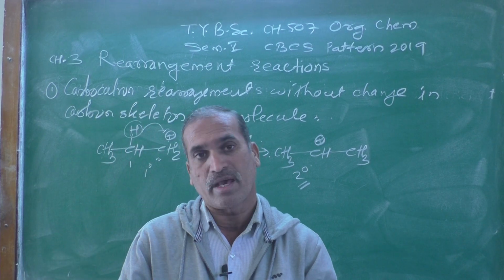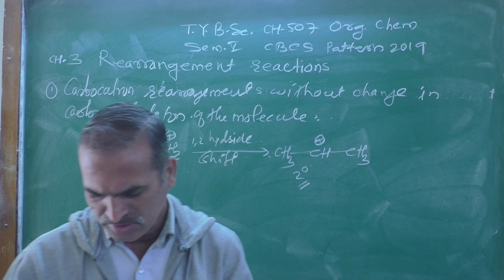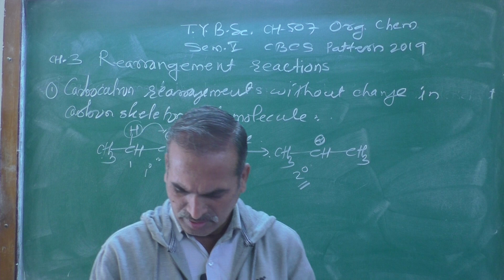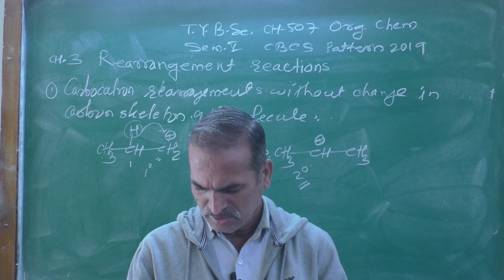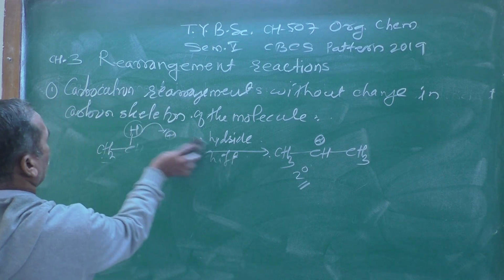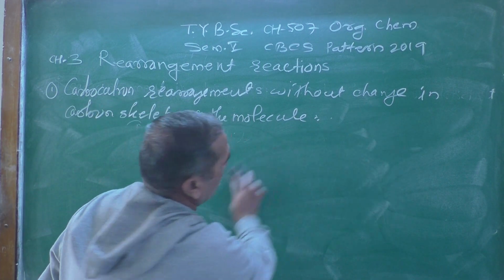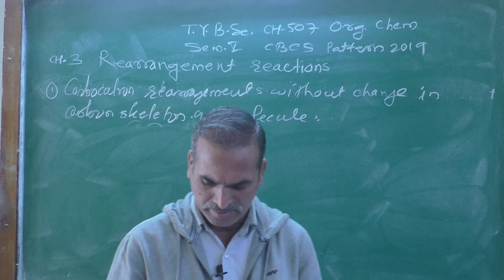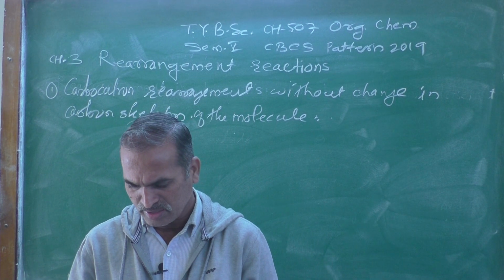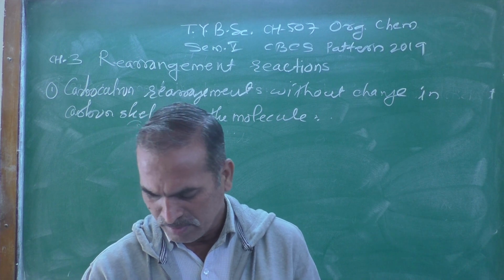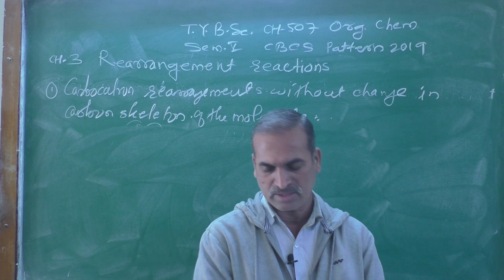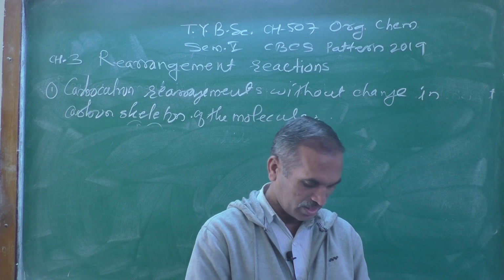In the allylic rearrangement also, let's see an example of how it can be changed. Allylic rearrangement, as well as carbocation rearrangement with change in carbon skeleton, we will discuss in our next lecture.